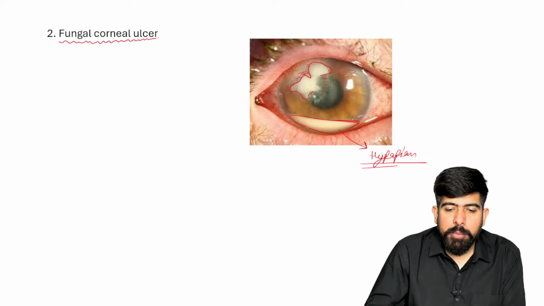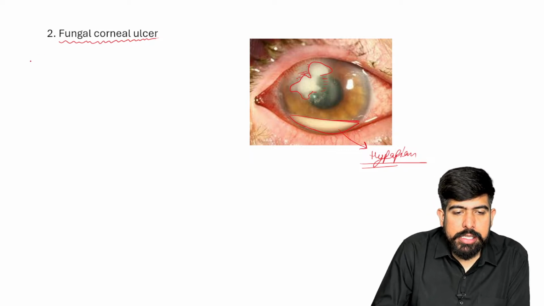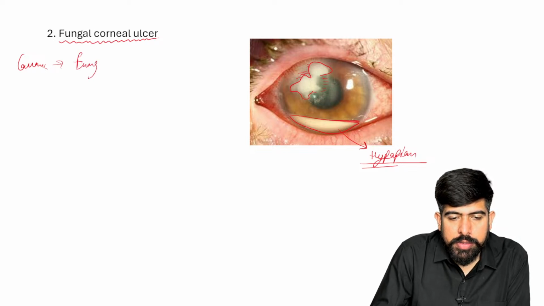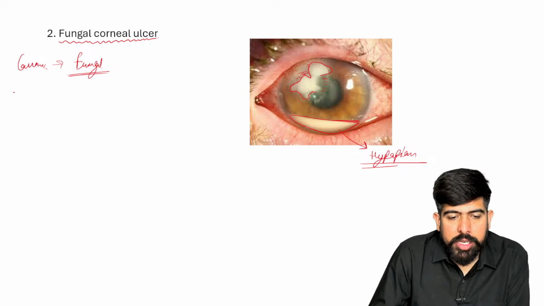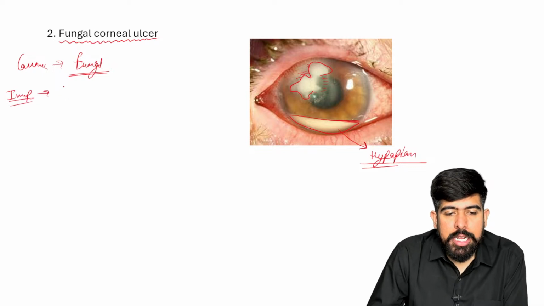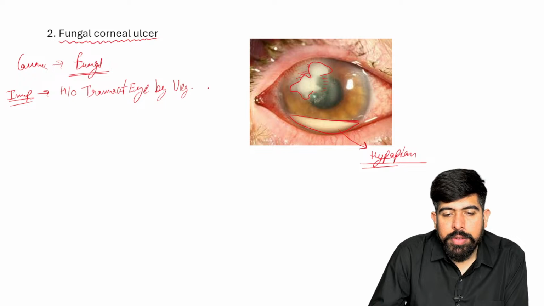Right, now moving forward to the next thing we have to see in this condition: first of all, the causative organism. This is caused by fungus. Yes, fungus. And as we already talked about it, the important thing here, which I mentioned in the question with the highlighter, is the history of trauma to the eye by vegetative material.